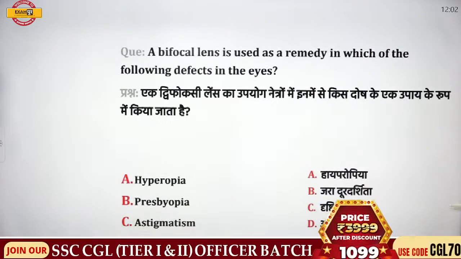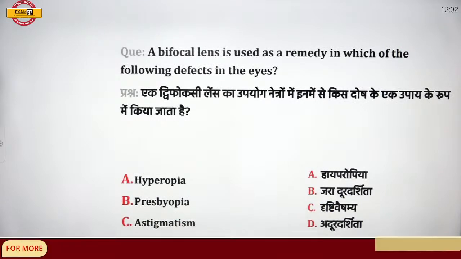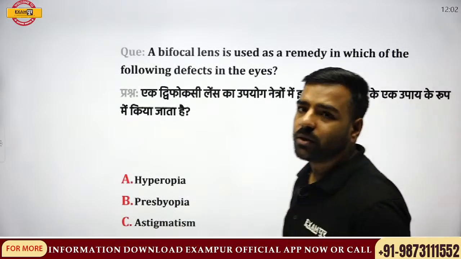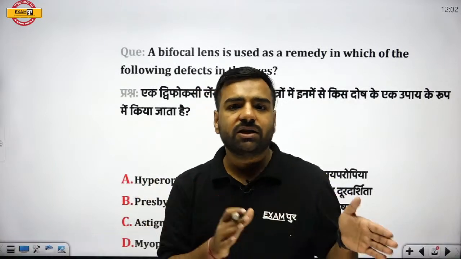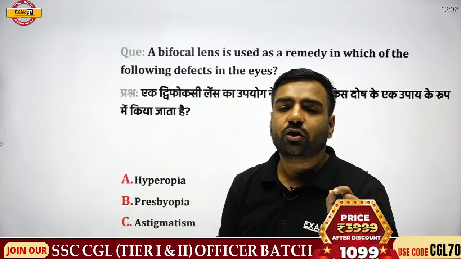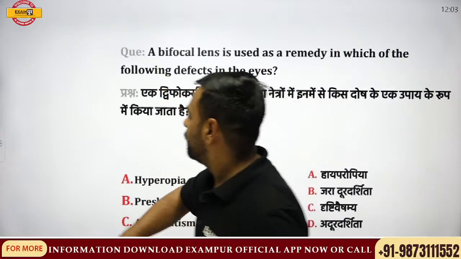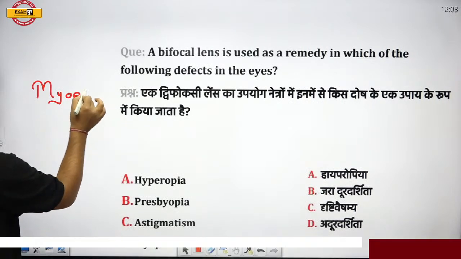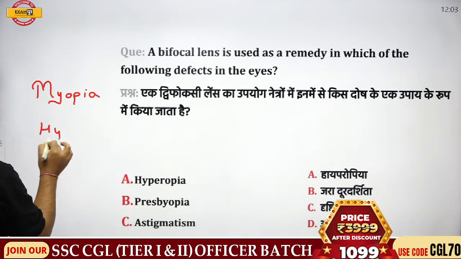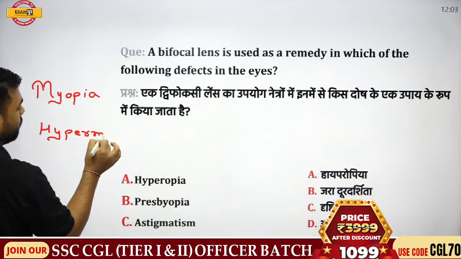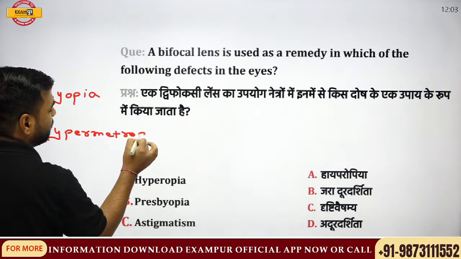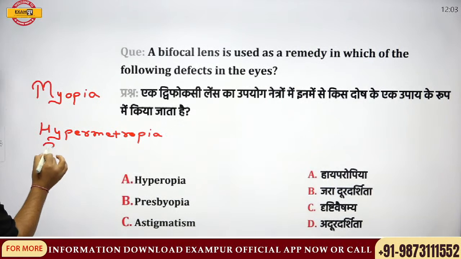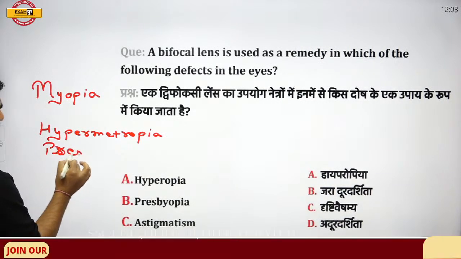Next. A bifocal lens is used as a remedy in which of the following defects in the eyes? Now, if I talk about eyes, there may be several issues. What kind of issues? Here we can talk about myopia. I'll write for you all, first of all, myopia. Then we can write hypermetropia. Apart from that, there may be one more issue which is known as presbyopia.